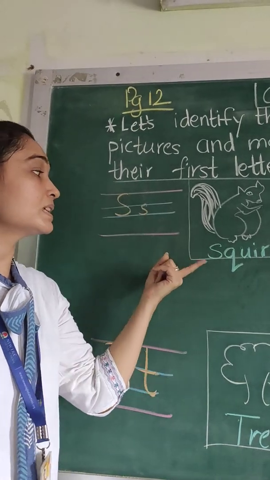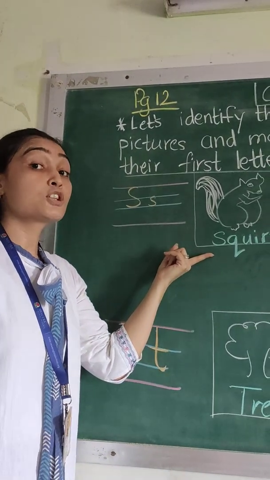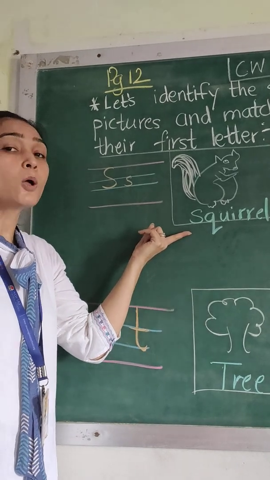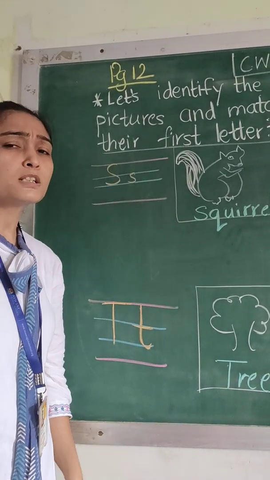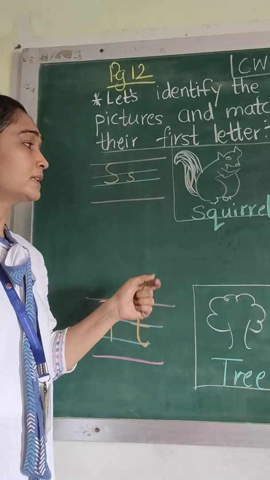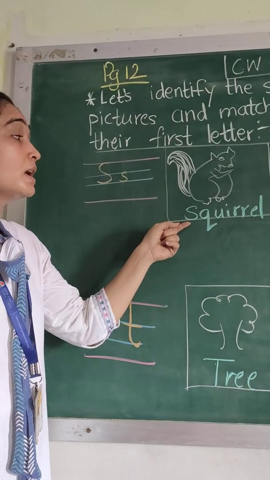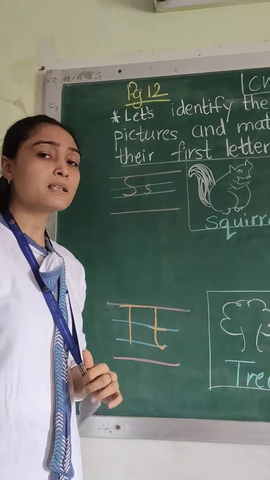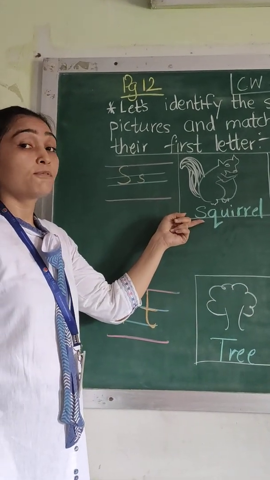To begin, we will see the first picture, which is of a squirrel. आप सब लोगों ने squirrel देखी है? Yes, I have seen it lot many times. Trees के आजू बाजू घूमती रहती है, फटाफट इधर से उधर होती रहती है. Squirrel is an animal and squirrel runs very fast. आप उसको easily पकड़ नहीं सकते हो. So this is the picture of a squirrel.